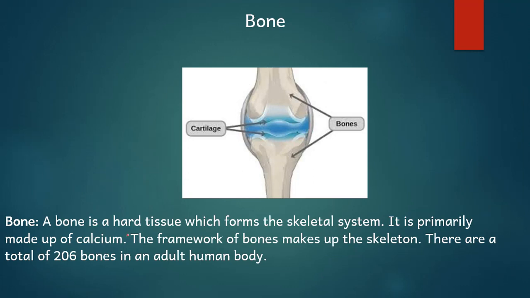Bone is a hard tissue. Please remember, bone is neither an organ nor an organ system. Bone is a hard tissue. It is a tissue which forms the skeletal system. It is made up of calcium.